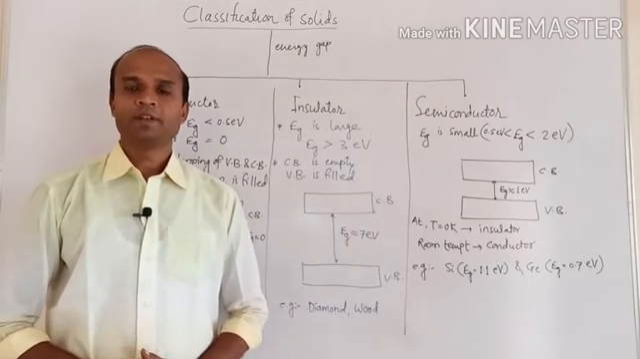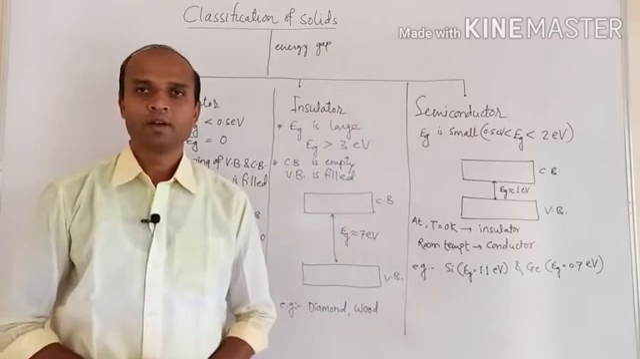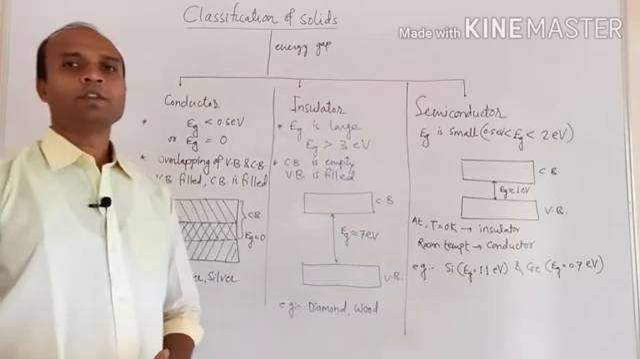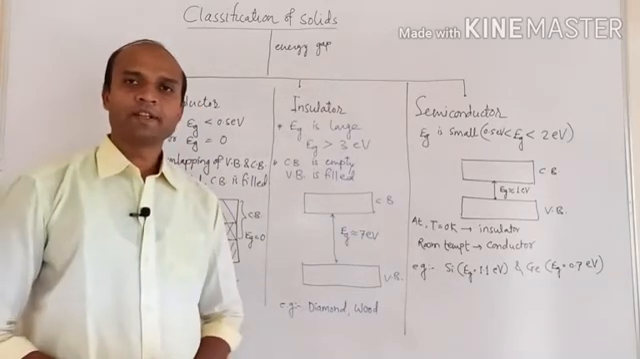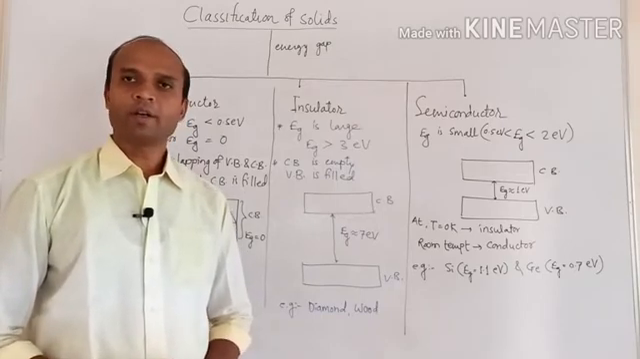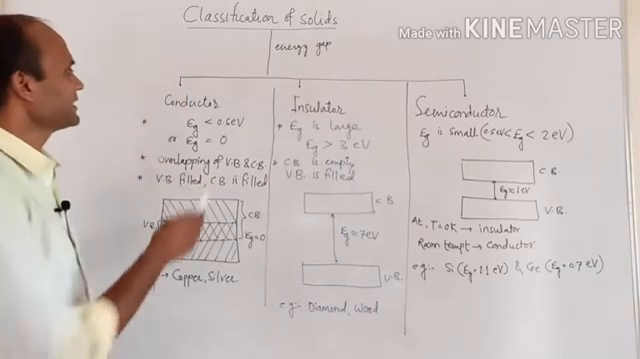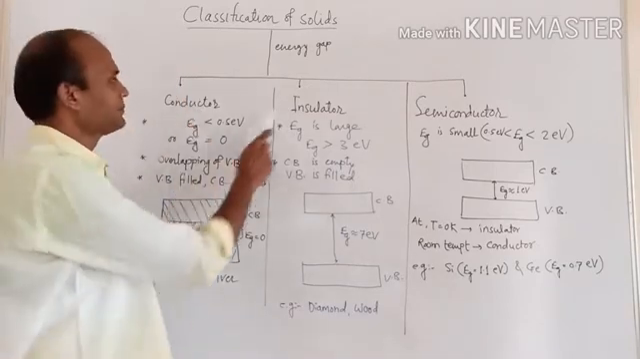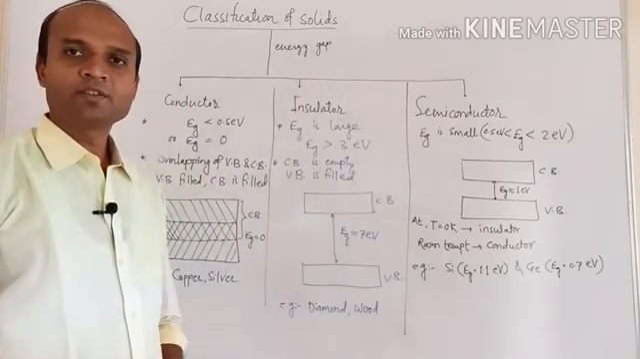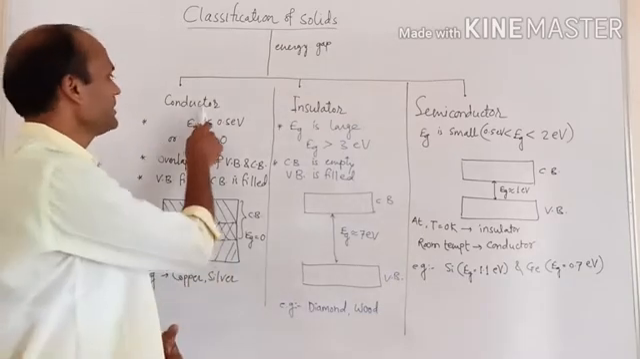Now we have to study classification of solids on the basis of band gap or energy gap. So on the basis of energy gap, whether that energy gap is small, it is moderate, or it is very large, solids are classified into three classes, and these are conductor, insulator, and semiconductor. So it depends on the energy gap. Let me discuss one by one. What is meant by conductor?